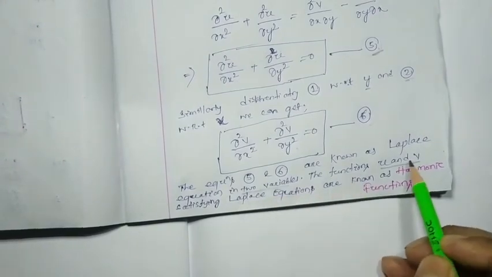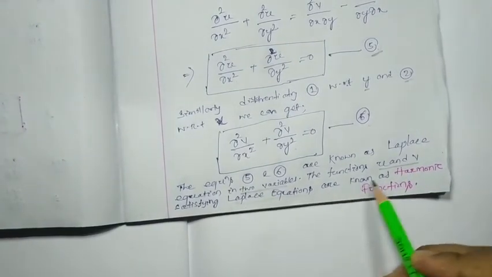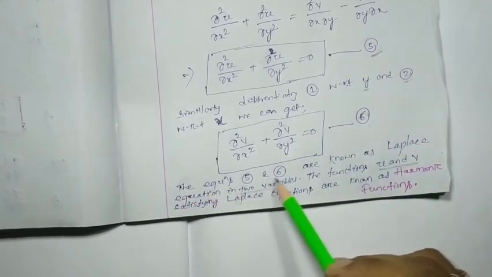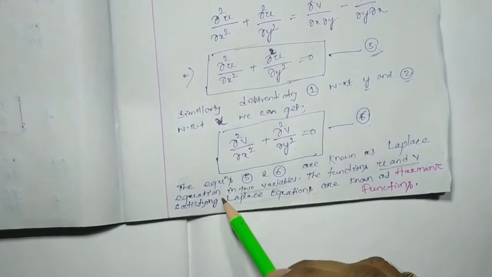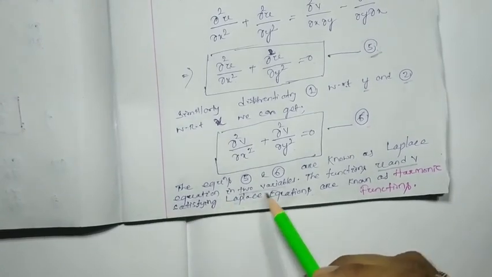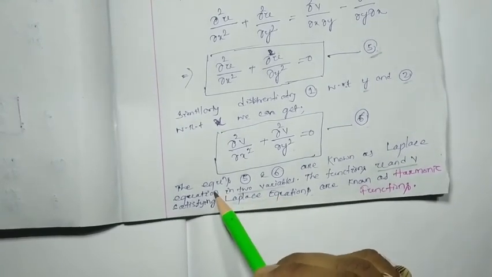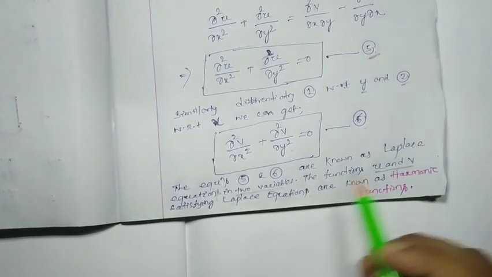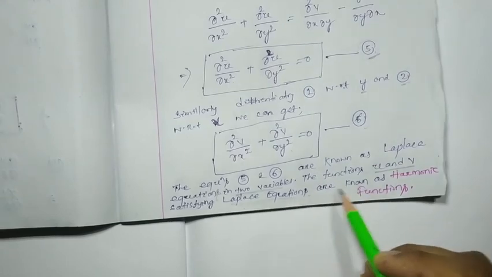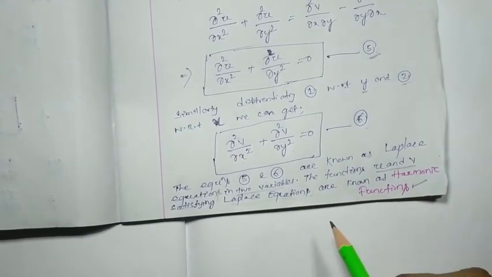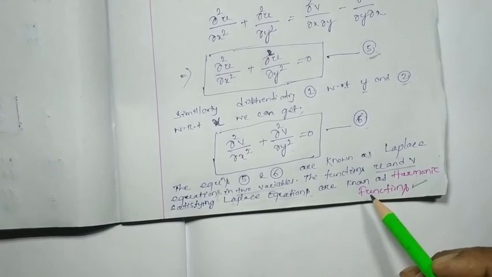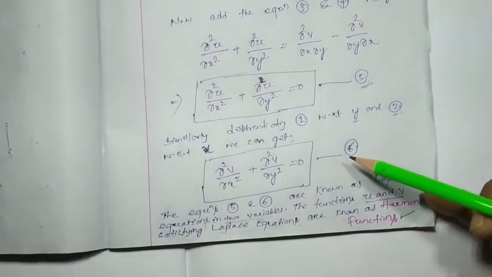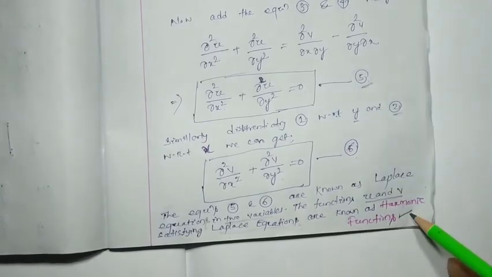The functions u and v satisfying the Laplace equation are known as harmonic functions. Again, I am reading, just watch 5 and 6. Equations 5 and 6 are known as the Laplace equations in two variables. The functions u and v satisfying Laplace equations are known as harmonic functions. So any function that satisfies these Laplace equations will be called a harmonic function.